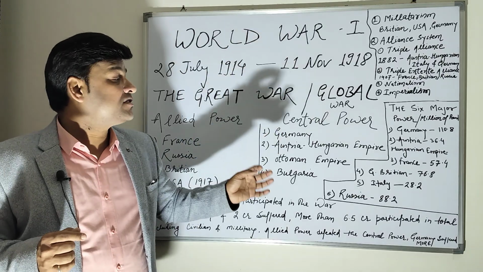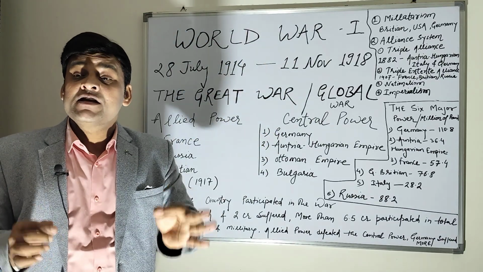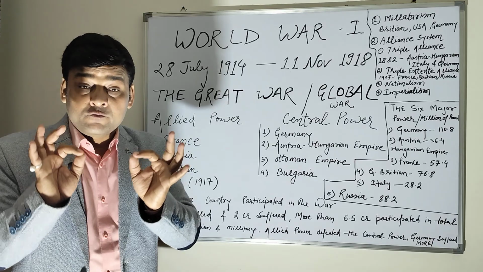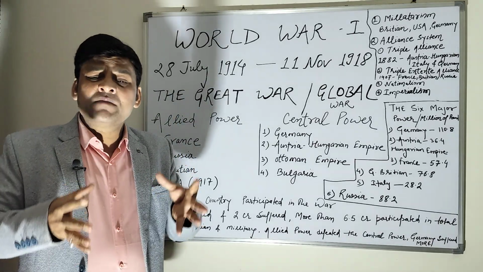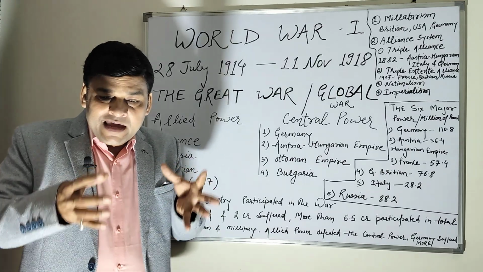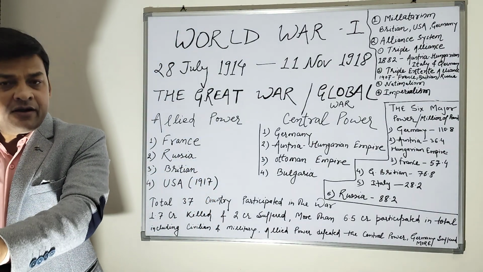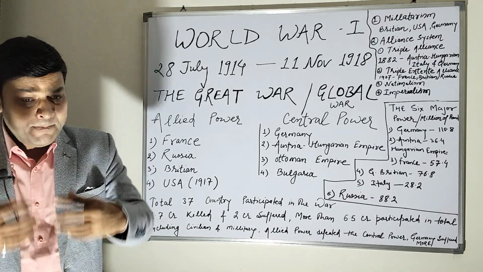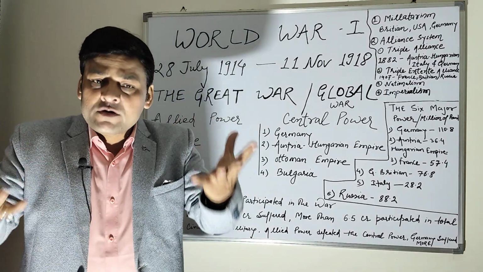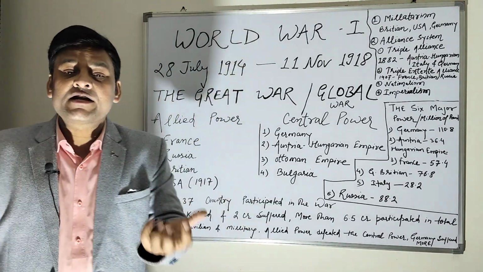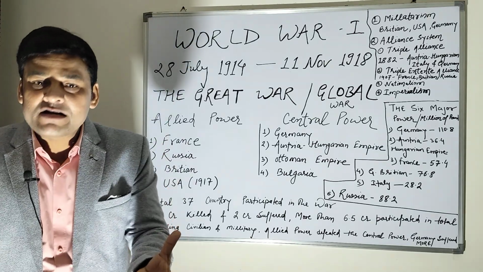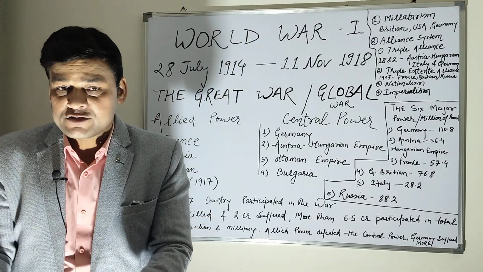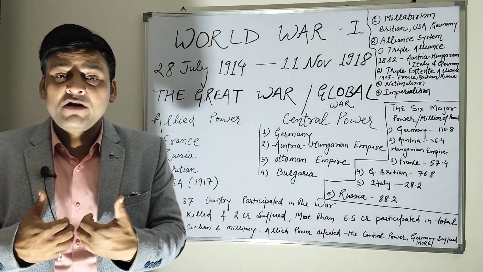And the fourth reason was imperialism. What is the meaning of imperialism? Imperialism is to annex some weak country, make it their own colony, and exploit its natural resources and human resources for their own development.